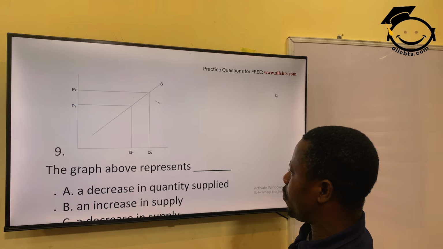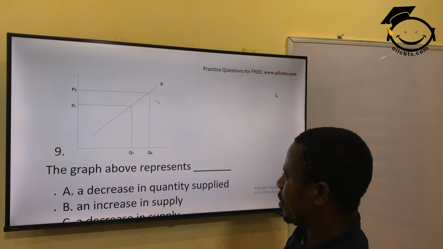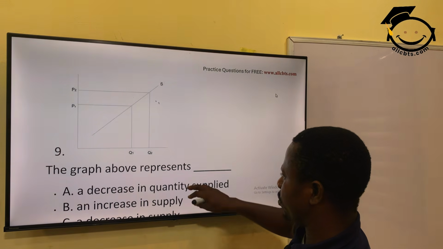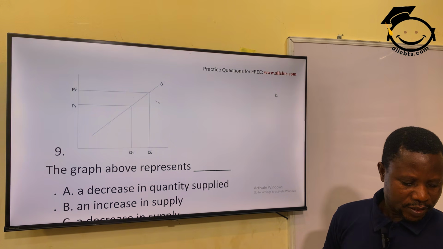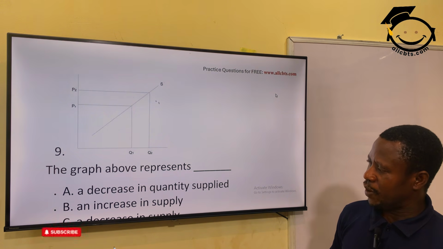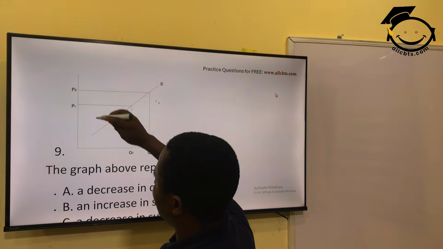The graph above represents a decrease in quantity supplied, an increase in supply, a decrease in supply. I think the answer is D, an increase in quantity supplied. Why?